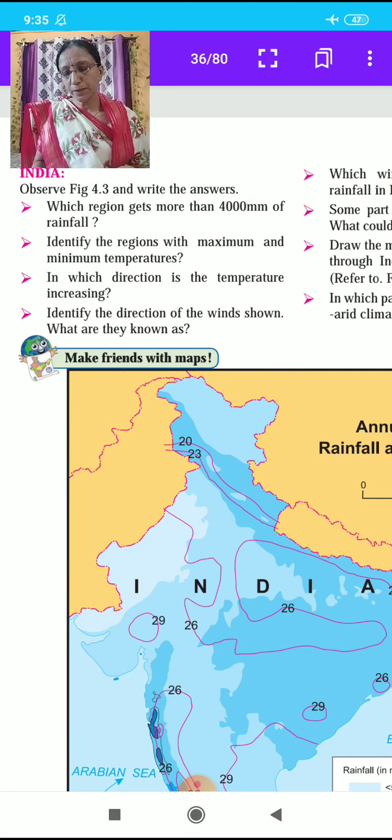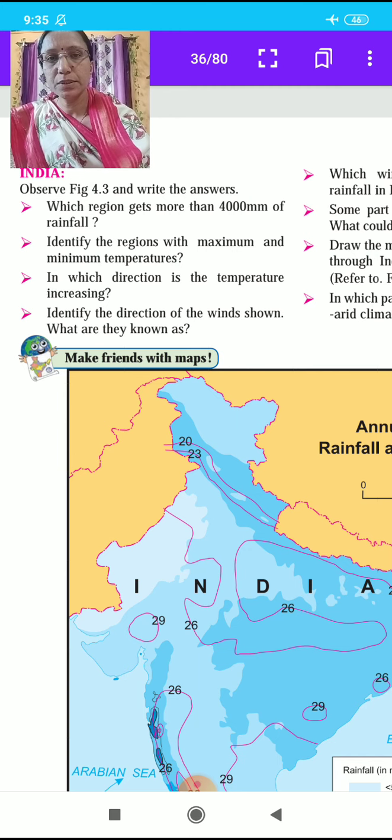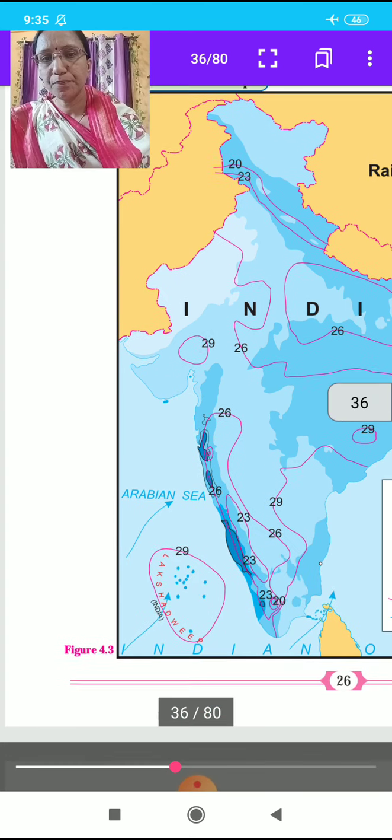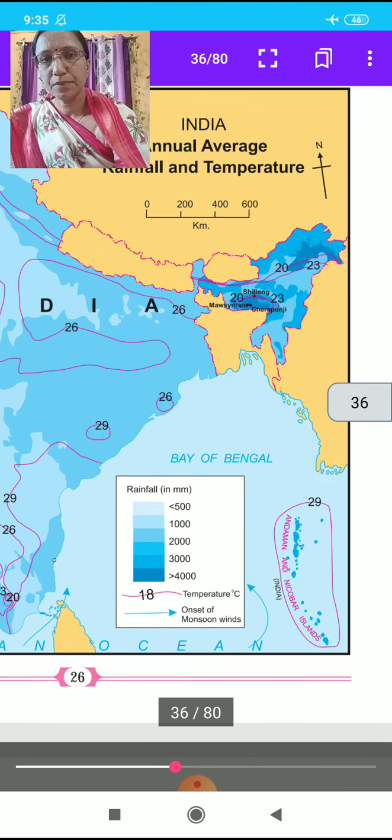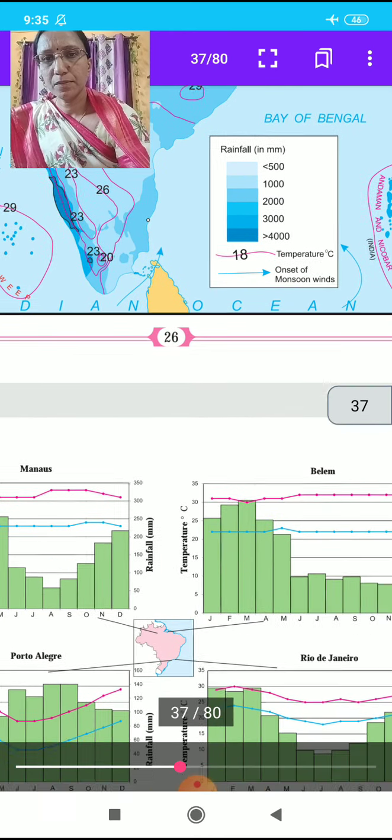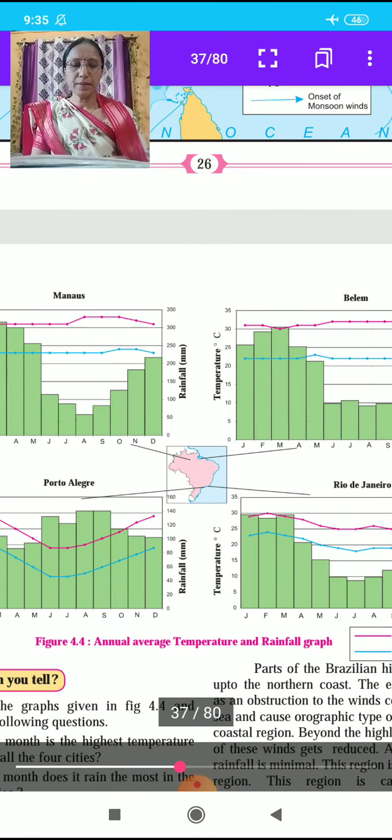Then figure 4.4, annual average temperature and rainfall graph. Here in the figure you see, students, the annual average temperature and rainfall. The red line is maximum temperature and the blue line is minimum temperature. Here are the cities Manaus, Belém, Porto Alegre and Rio de Janeiro. Study this graph of annual average temperature and rainfall.